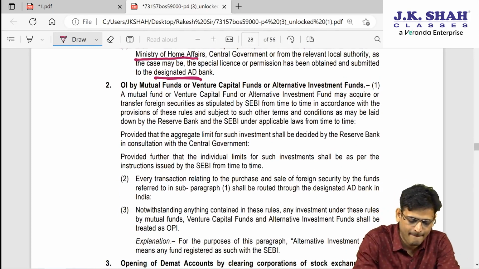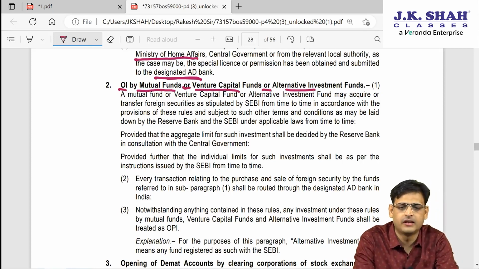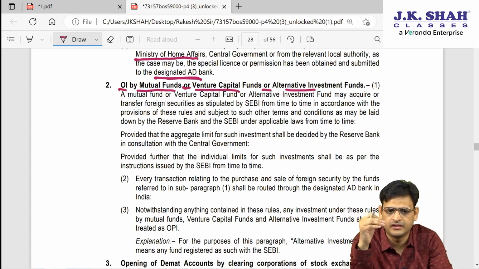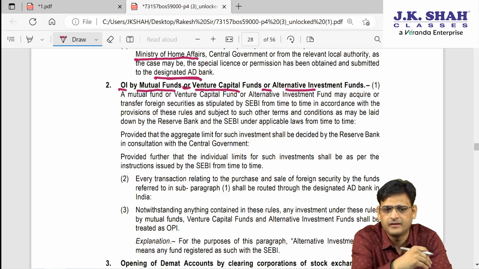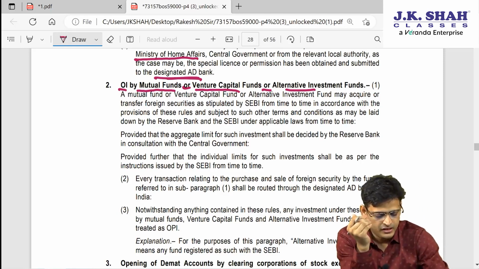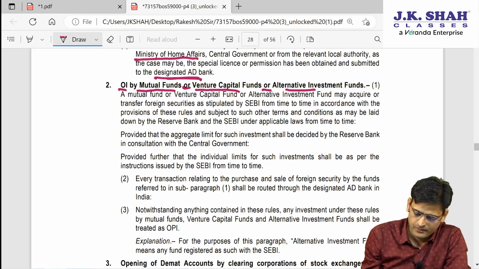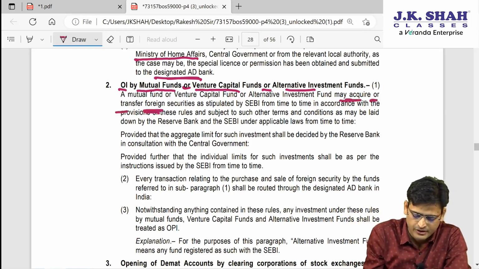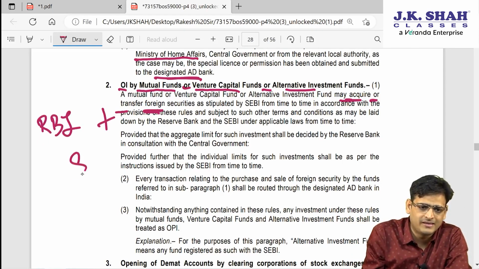Overseas investment by mutual fund or venture capital fund or alternative investment fund. So if there is a mutual fund, a venture capital fund, or an alternative investment fund, and they are making overseas investment, what they are trying to say is that when they want to acquire or transfer foreign securities, they will not only be governed by RBI, they will also be governed by SEBI.